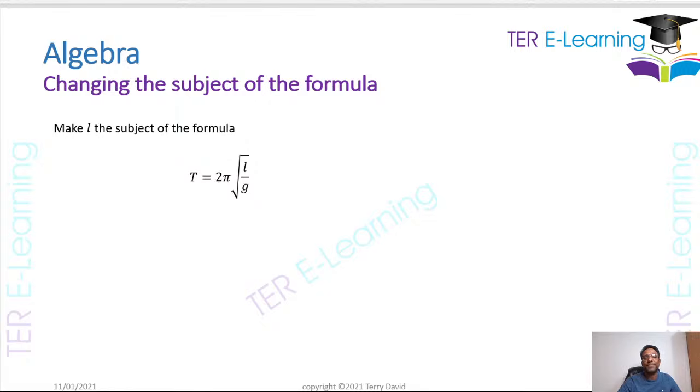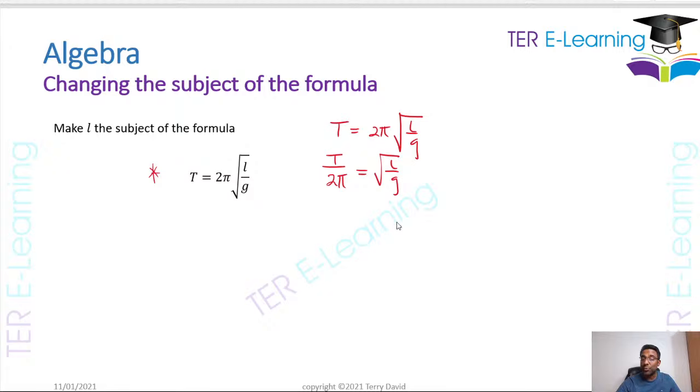Let's do our next one. This is probably the hardest one they could give you in the exam if you see something like this. T is equal to 2 pi multiplied by the square root of L over G, right? When you have an expression like this, what you should do first is get rid of the 2 pi. In order to get rid of the 2 pi, we need to divide by 2 pi. So therefore, T over 2 pi is equal to the square root of L over G.